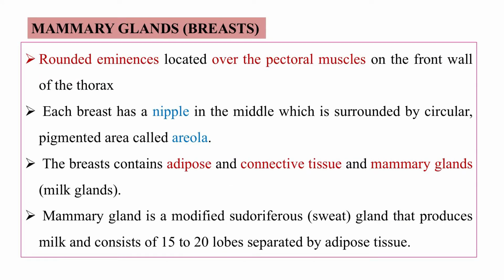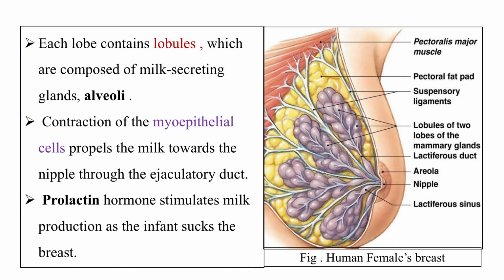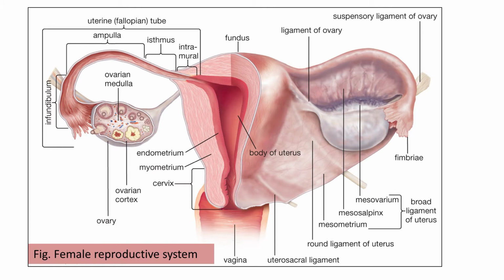Here in this picture we can see this consists of lobes which are divided into lobules, and finally alveoli which will secrete milk, and the milk secretion is stimulated by prolactin when the infant will start sucking the breast. Now, this is in general your entire reproductive system in case of females. We have the different parts of the fallopian tube, and this is a summary of all the structure and functions that we have already discussed.